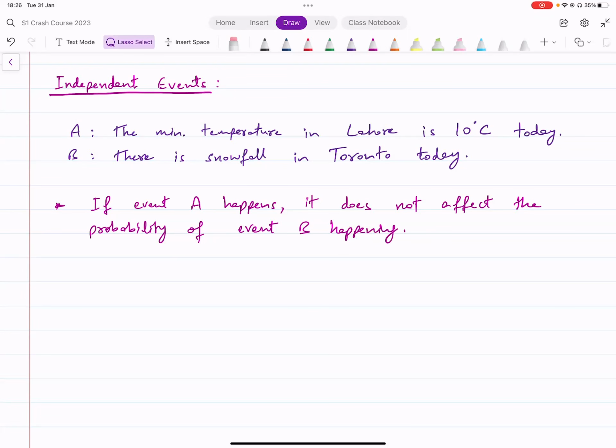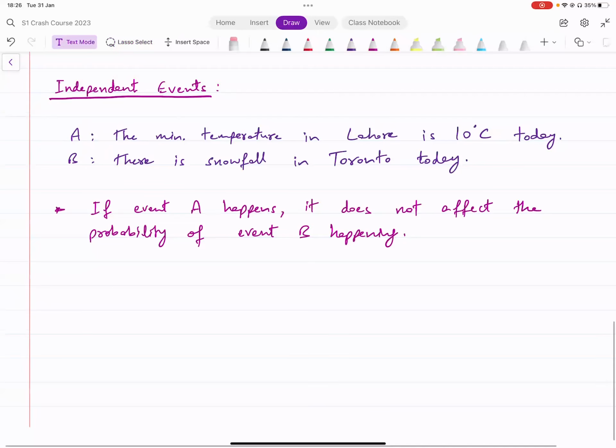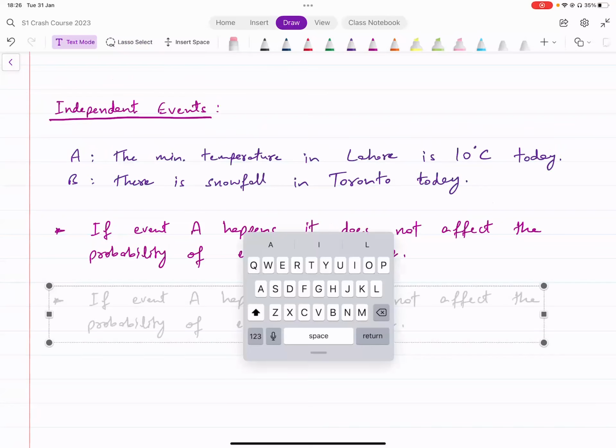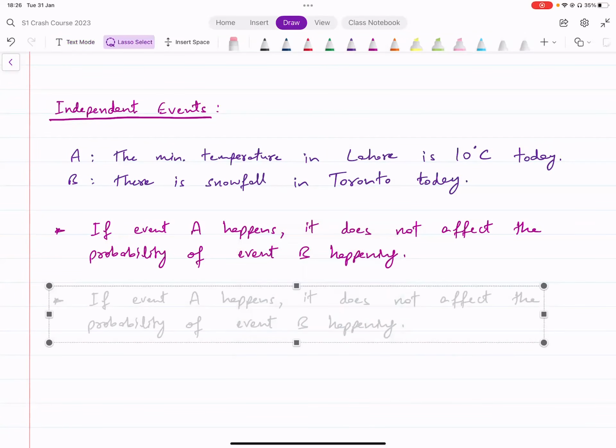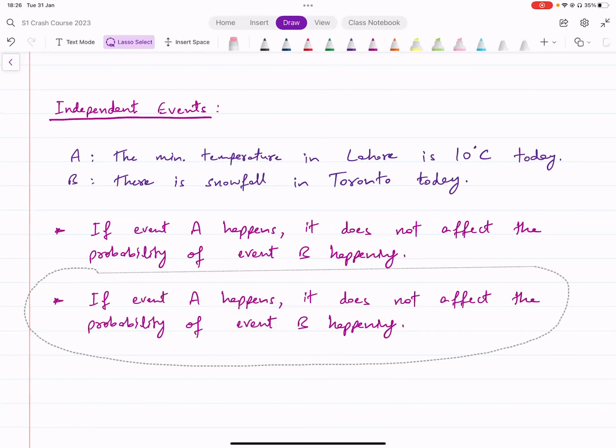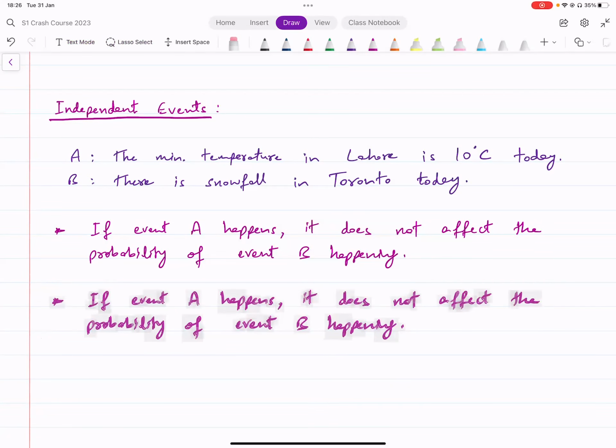And also the other way around. If event B happens, that does not have any impact on the probability of event A happening. So it's true both ways because they're independent of each other. They do not impact each other, right?